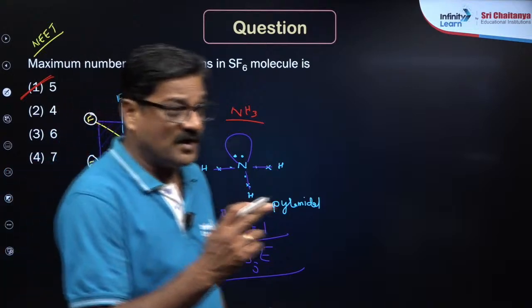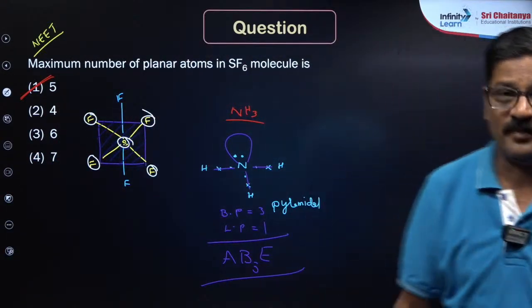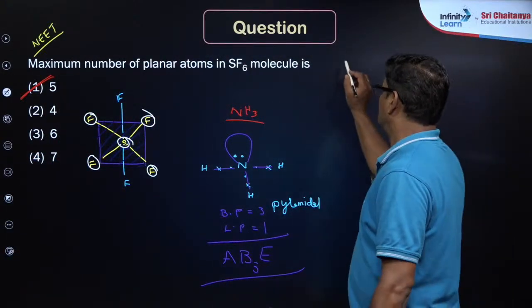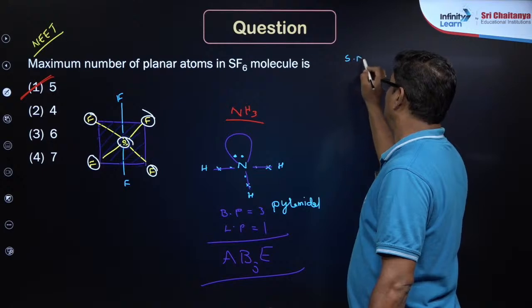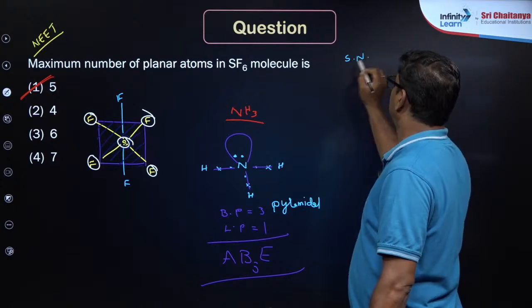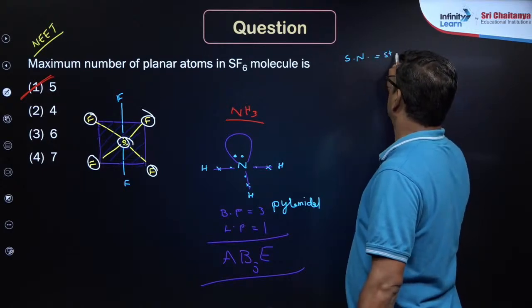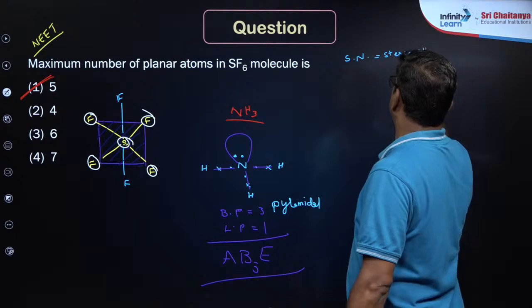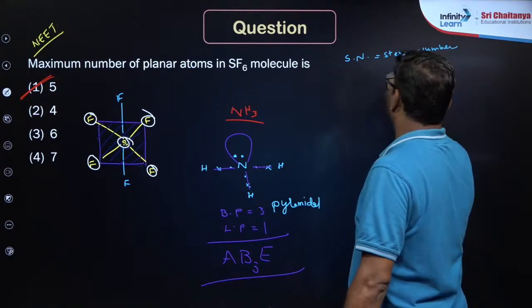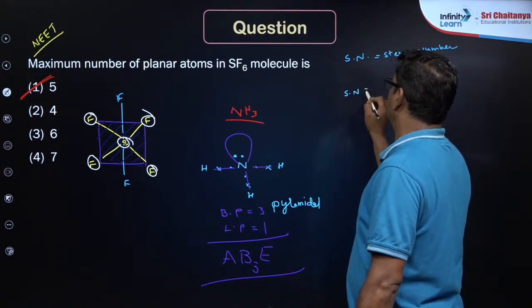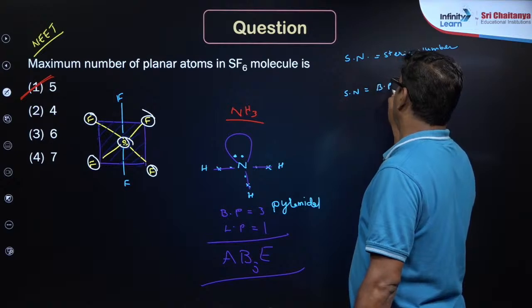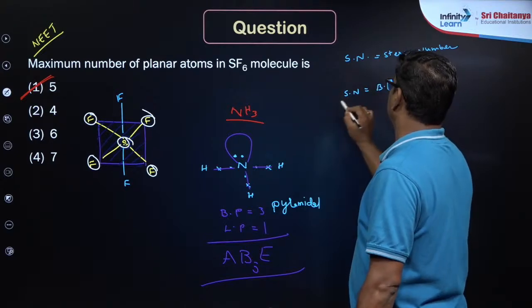So you have a geometry and a shape. So I just want to use steric number. Steric number is equal to number of bond pairs plus number of lone pairs.